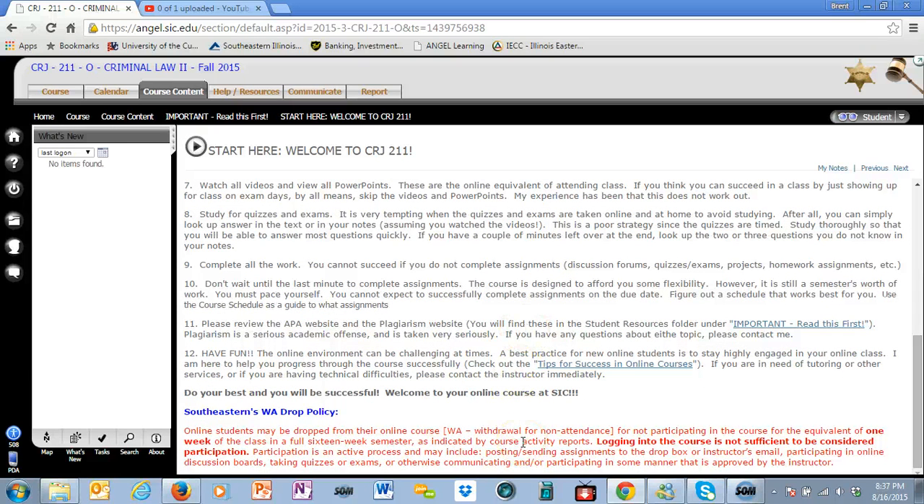The red text at the bottom has to do with the drop policy, which basically states that if you're not in attendance for the equivalent of 1 week of class, you can be dropped from the class. Now online, what that means is that if you go a week without submitting any assignments, like the discussion forum or a quiz or homework assignment, you can be considered absent and dropped from the course.